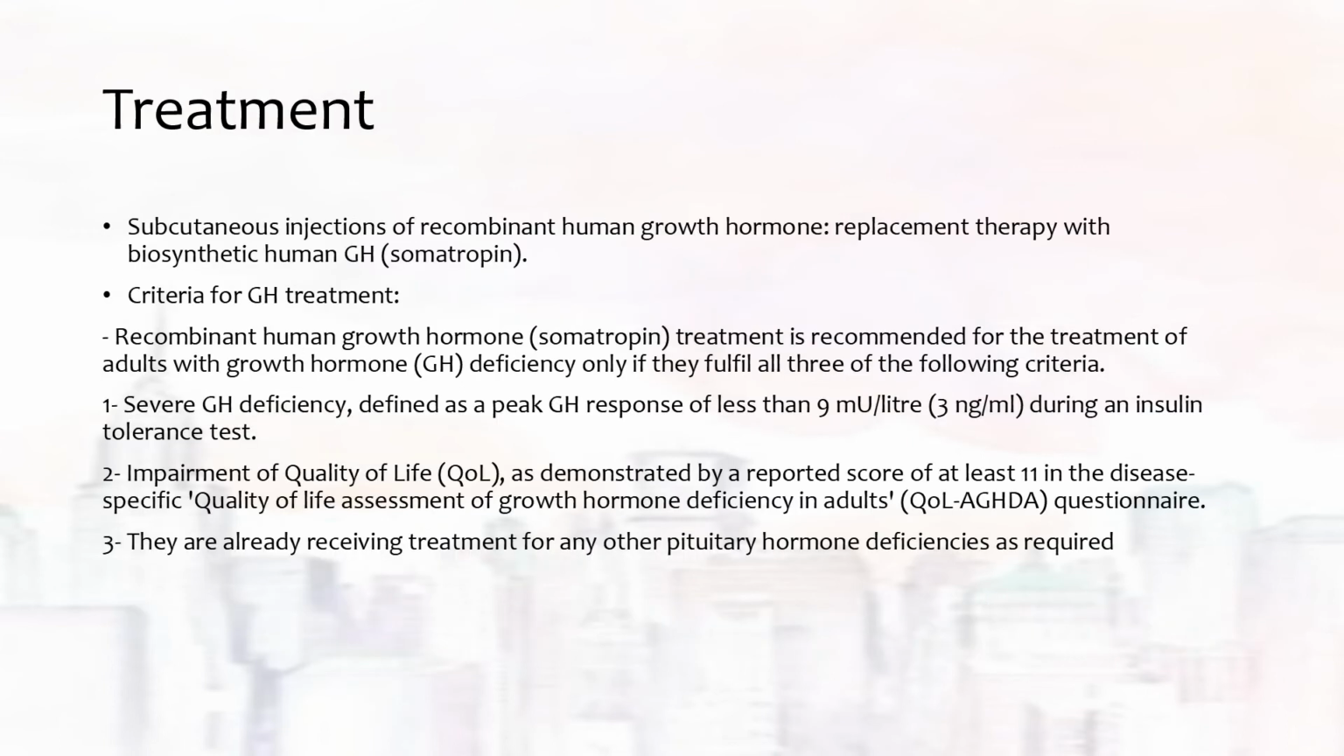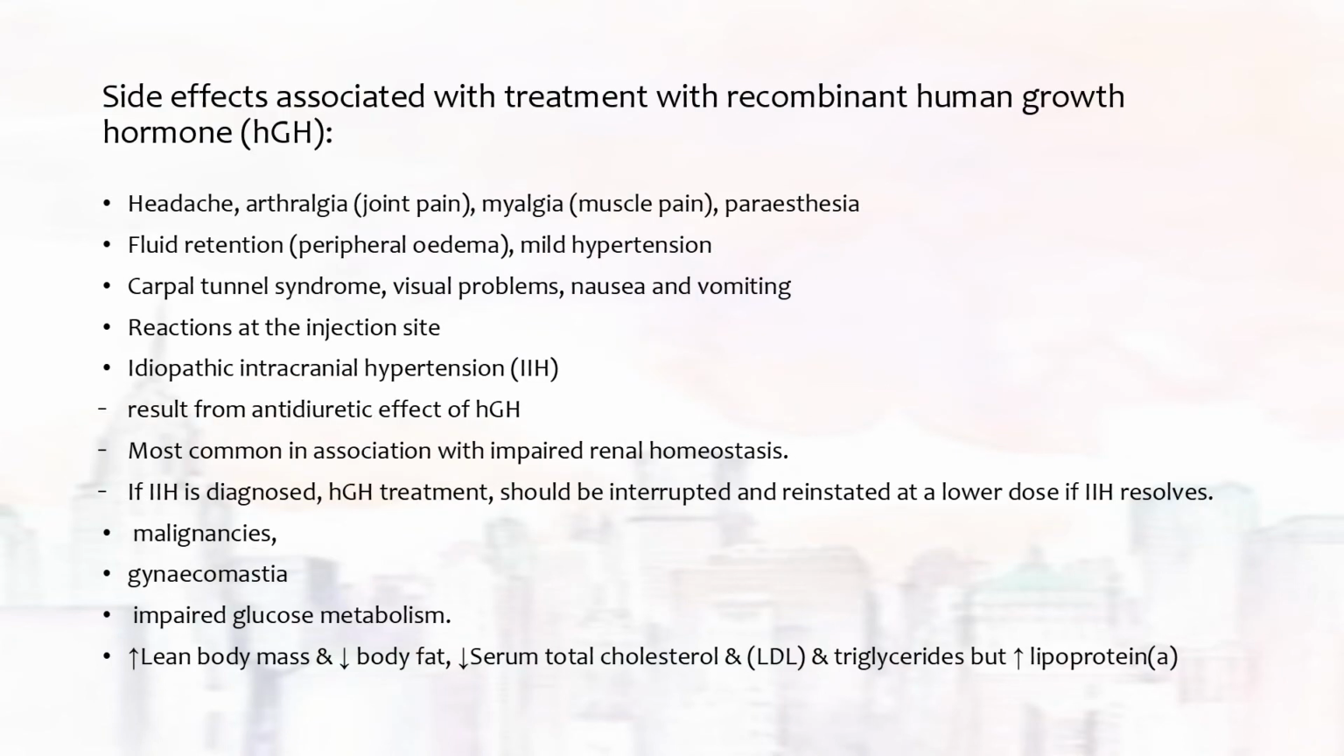For patients with growth hormone deficiency, the main treatment is replacement therapy with somatotropin, biosynthetic human growth hormone. But it is only indicated if there is a severe level of growth hormone deficiency, impact on quality of life based on the scoring, and also for those patients who are already receiving treatment for other pituitary hormone deficiency.